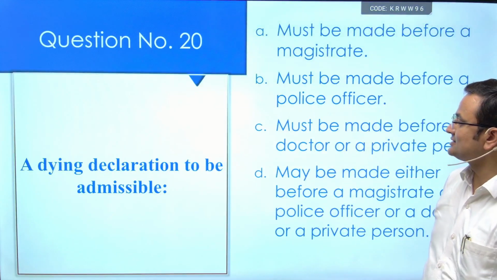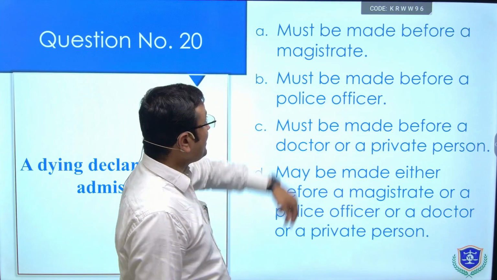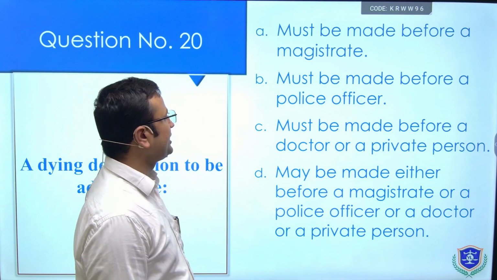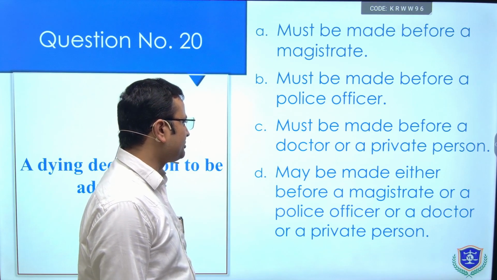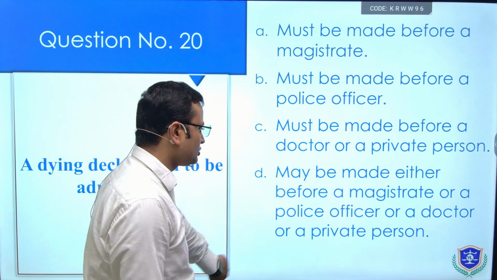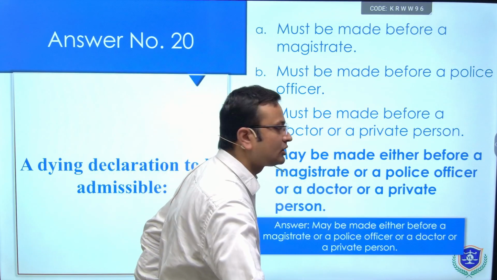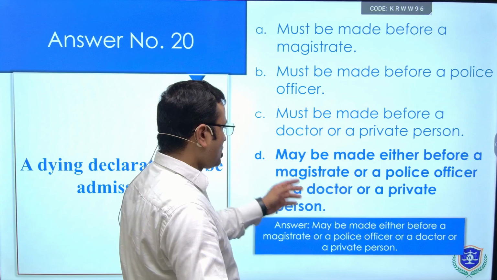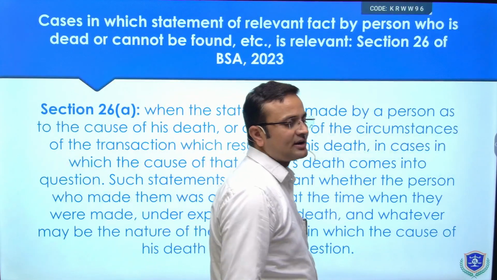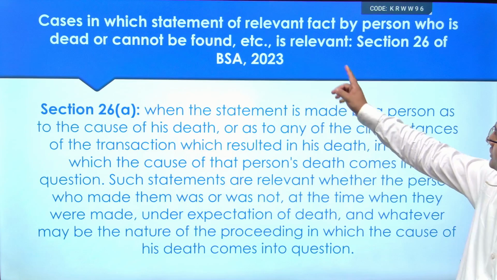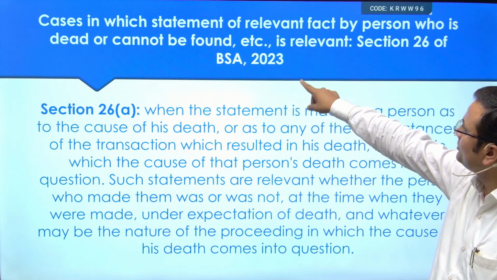The next question is, a dying declaration to be admissible. Options: must be made before a magistrate, must be made before a police officer, must be made before a doctor or a private person, may be made either before a magistrate or a police officer or a doctor or a private person. The answer is may be made either before a magistrate or a police officer or a doctor or a private person, and the answer lies in Section 26 of the Bharatiya Sakshya Niyam that talks about cases in which a statement of relevant fact by a person who is dead or cannot be found, etc. is relevant.